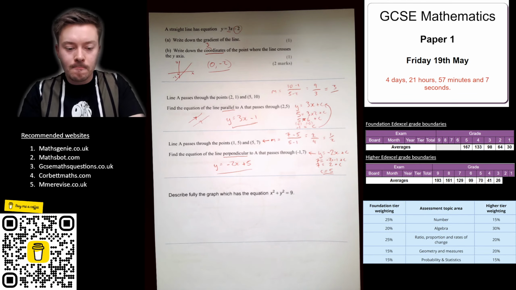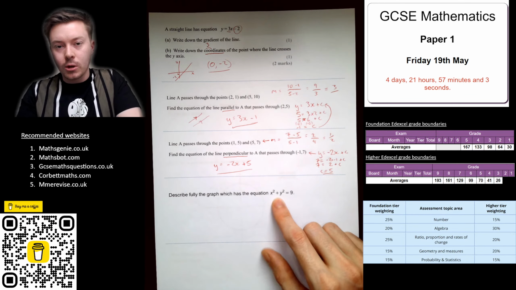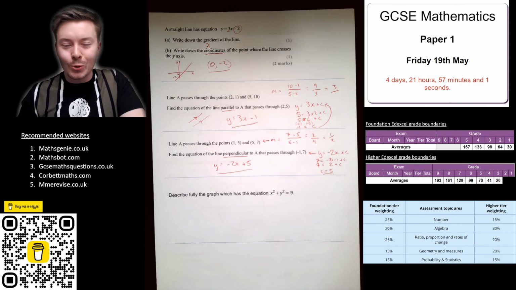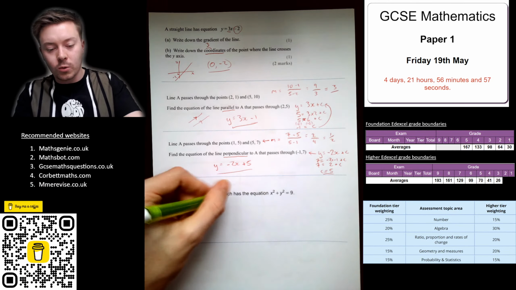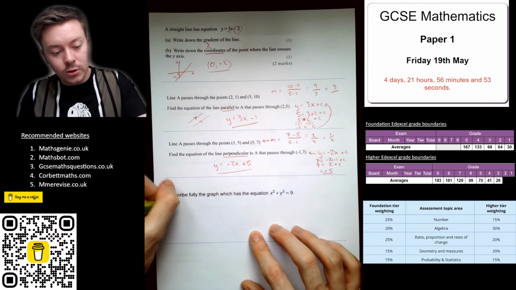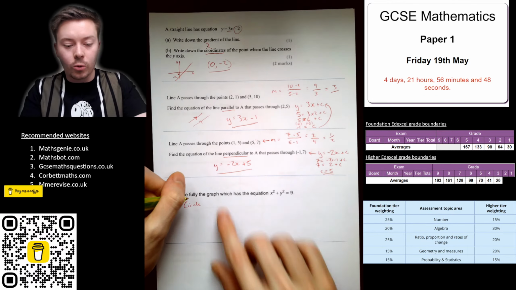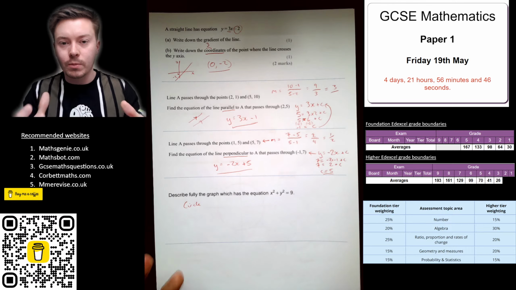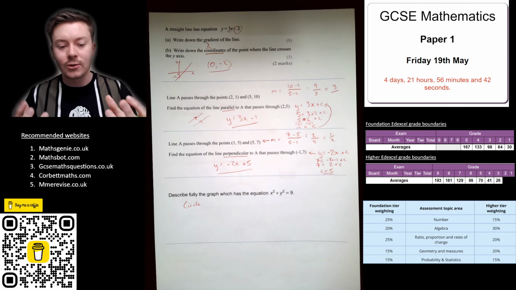Okay. Next question says, describe fully the graph which has this equation. Now I've just gone through circles, so this should be pretty obvious, hopefully. Now it's x squared and y squared, so it's going to be a circle. It wants you to say circle. The graph basically means what's the line that's been drawn, what kind of shape is it, what kind of graph is it. It's a circle.